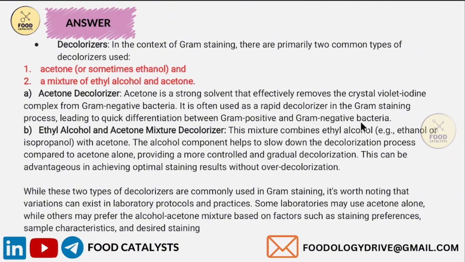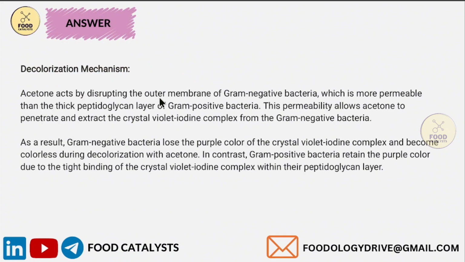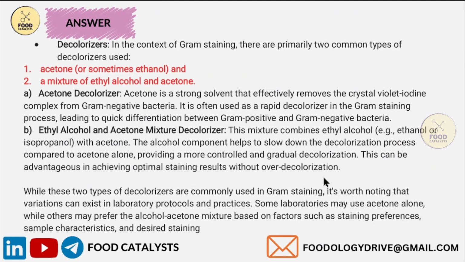Acetone acts by disrupting the outer membrane of gram-negative bacteria, which is more permeable than the thick peptidoglycan layer of gram-positive bacteria. This permeability allows acetone to penetrate and extract the crystal violet iodine complex from the gram-negative bacteria. As a result, gram-negative bacteria lose the purple color of the crystal violet iodine complex and become colorless during the decolorization process. In contrast, gram-positive bacteria retain the purple color due to the tight binding of the crystal violet iodine complex within their peptidoglycan layer. So this is the decolorization mechanism happening in gram staining.